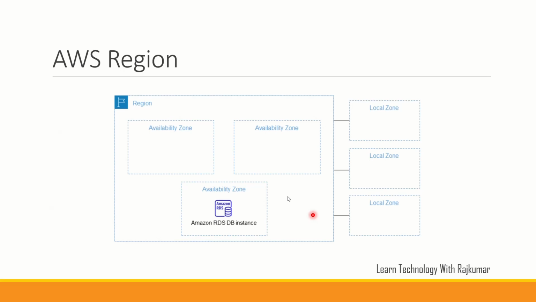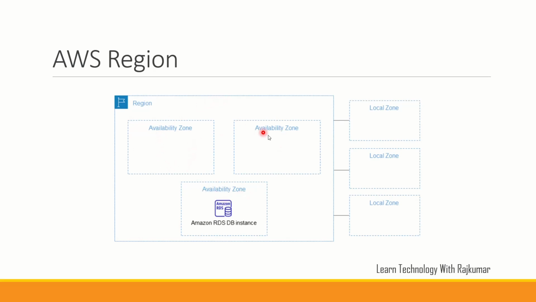Even though you hosted your application inside an AWS region, it will be in one of the availability zones, meaning the infrastructure, data center, and computing units are independently available in each availability zone. For example, if availability zone one goes down for some reason, then AWS will take care of it and make your application available through availability zone 2 or 3. This is how they handle disaster recovery.